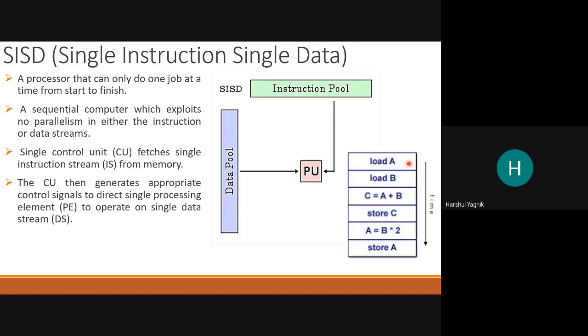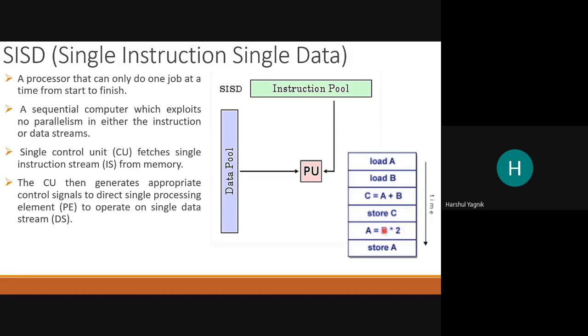When the operands are loaded into internal registers, here the operation is to load the operand from a memory location to register A. Register A is on the ALU. Memory is outside the CPU, right? And so that operand is read and loaded into register A. Simple operation. Then the second operation, load B. Third operation, perform addition on the content of A and B and store the result in register C. And then this data from C needs to be stored into some memory location, that is the fourth instruction.